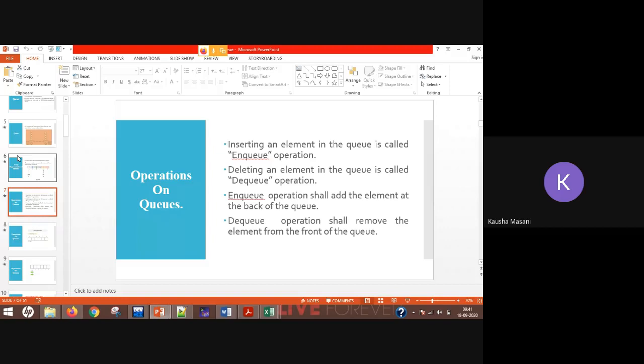But if you are going for NQ and the element is not your first element in your array, then you just have to increment your rear. You don't have to do anything with your front. So when you are going for NQ, you are going to increment your rear. When you are going for DQ, you are going to increment your front. That is what to remember while operating on queues.